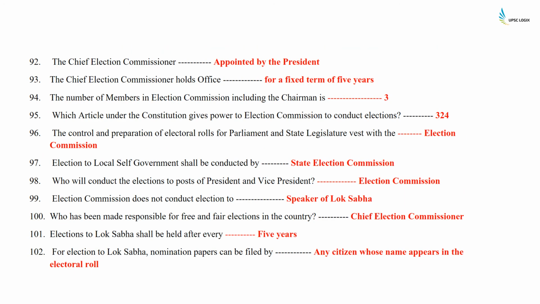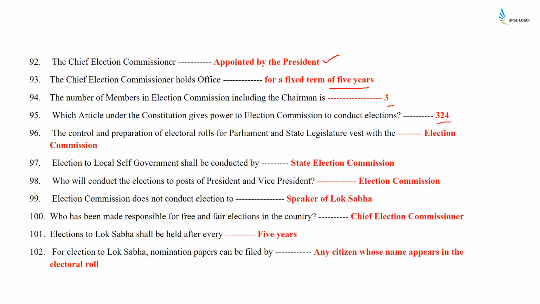The Chief Election Commissioner is appointed by the President. The Chief Election Commissioner holds office for a fixed term of 5 years. The number of members in Election Commission, including the chairman, is 3. Which article under the Constitution gives power to Election Commission to conduct elections?